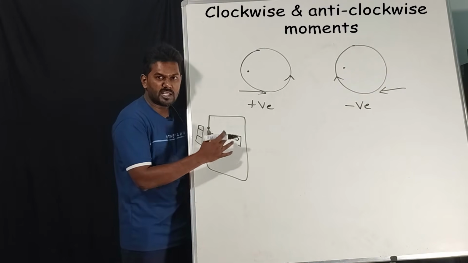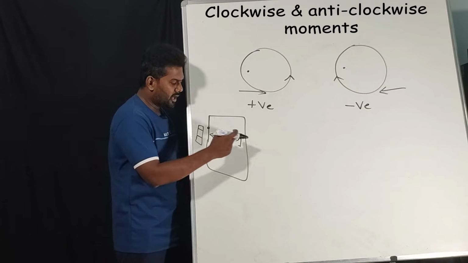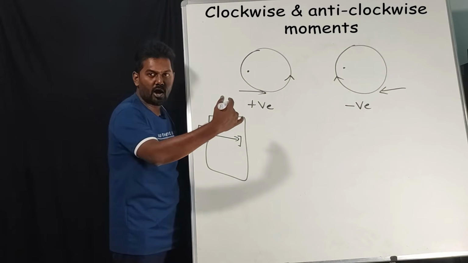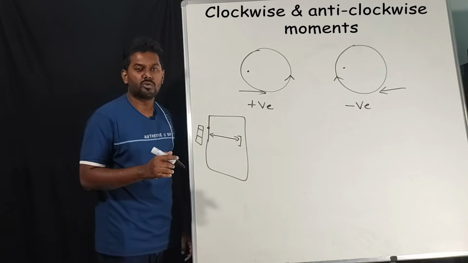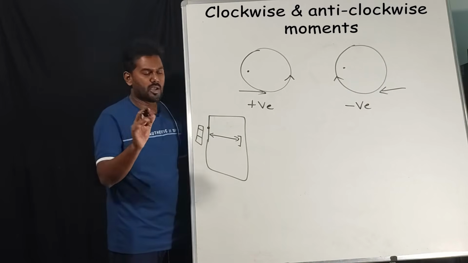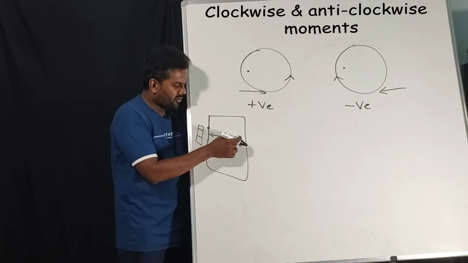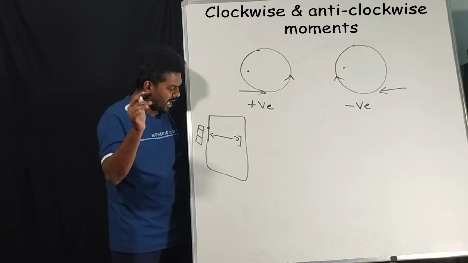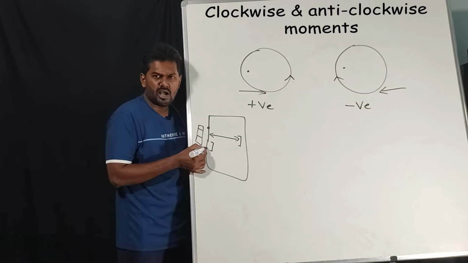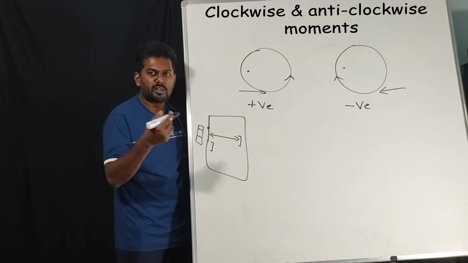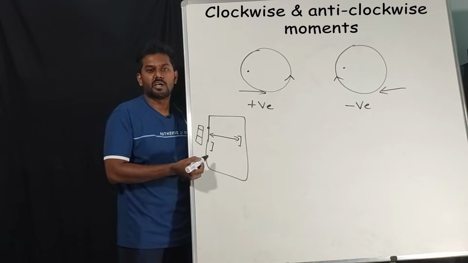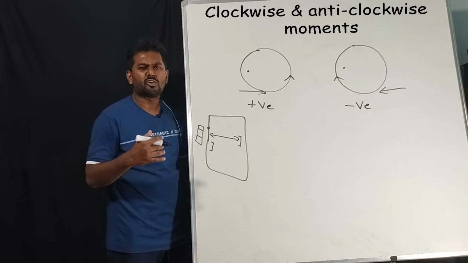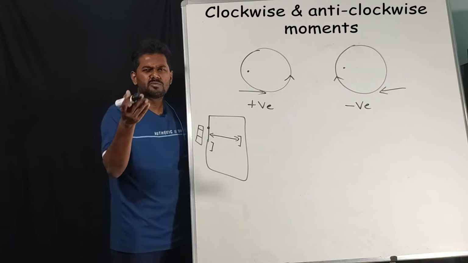If this perpendicular distance from the hinge to the point where we are going to apply force is very large, then you require very less amount of force to open or close a door. If the distance between the hinge and the point where you apply force is very small, then you have to apply more force. Assume this is the handle which we use to open or close the door, and it is near to this hinge. Then it is very difficult to open or close the door. Difficult means we need to apply more force instead of a small force.